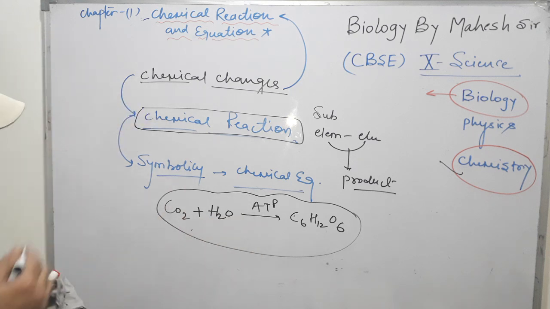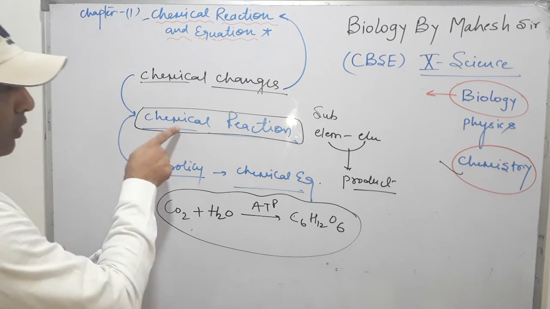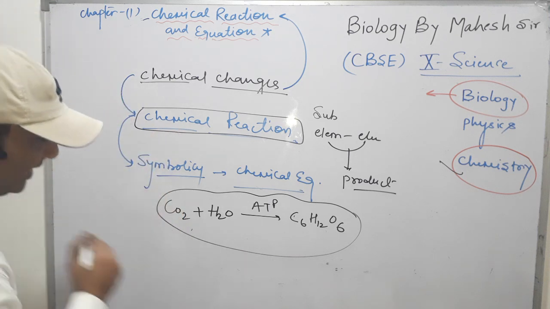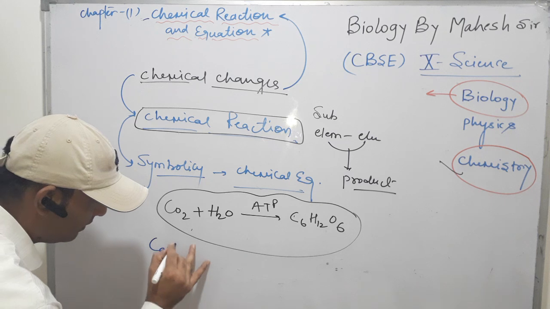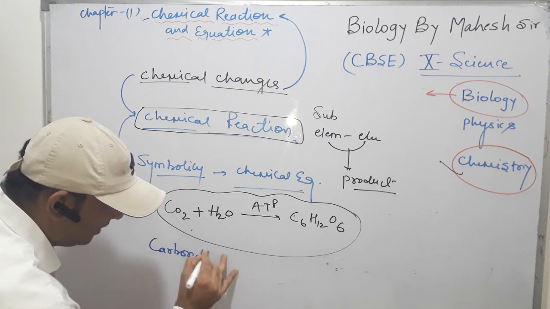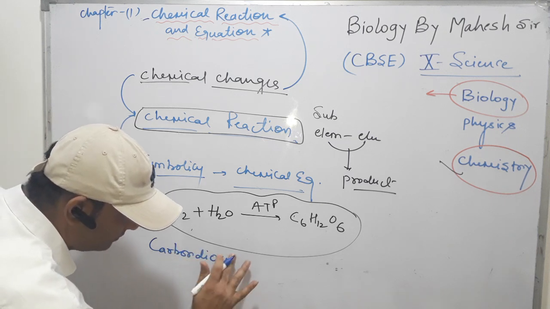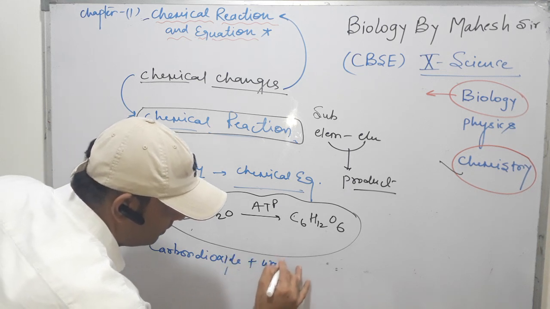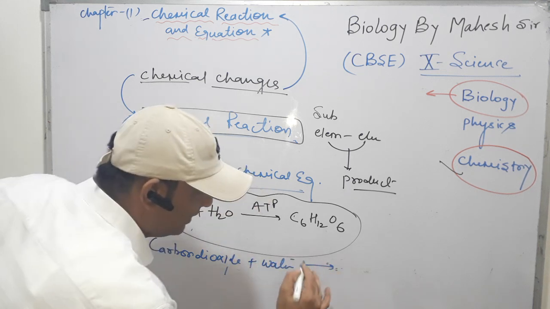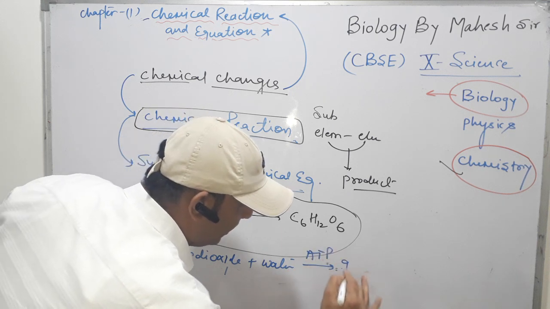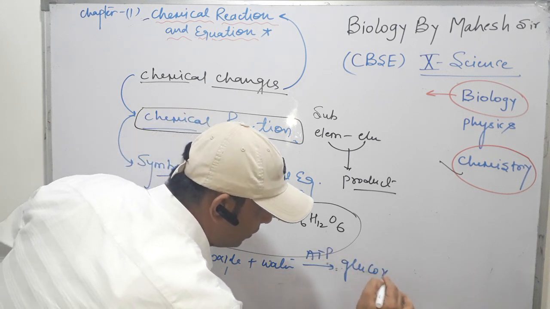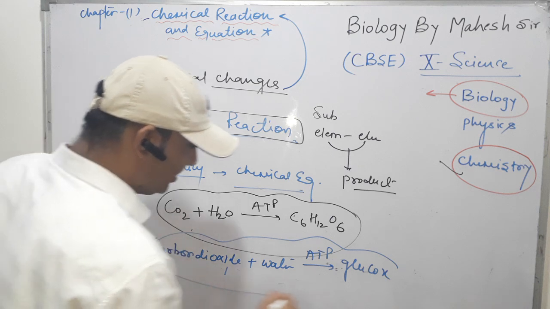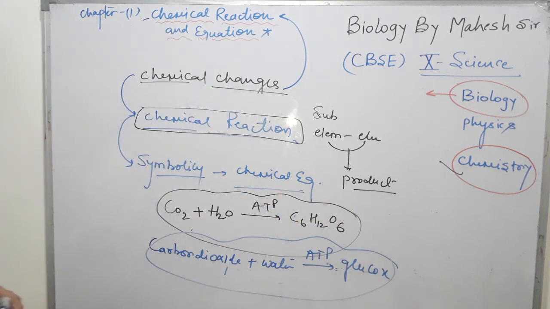When we write the same reaction or same chemical change only in chemical reaction form, we write carbon dioxide plus water in the presence of ATP produces glucose. So here is only the chemical reaction explanation or expression.